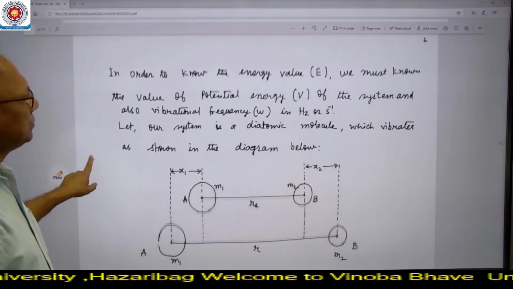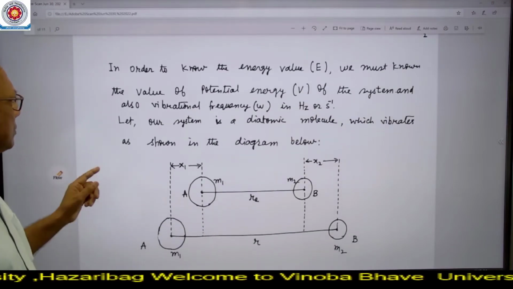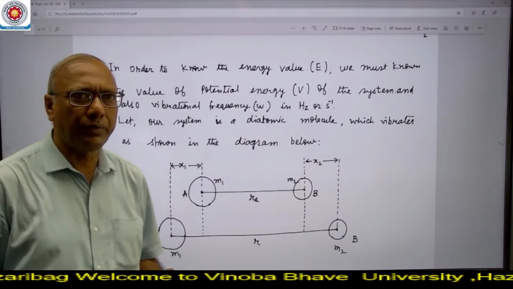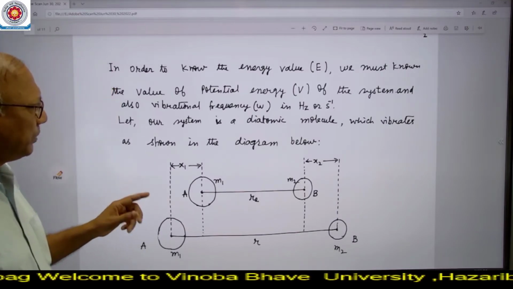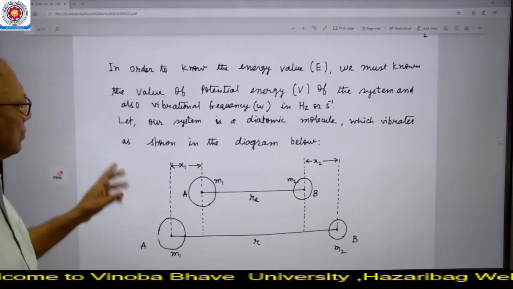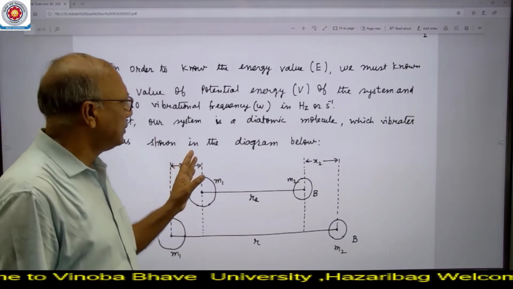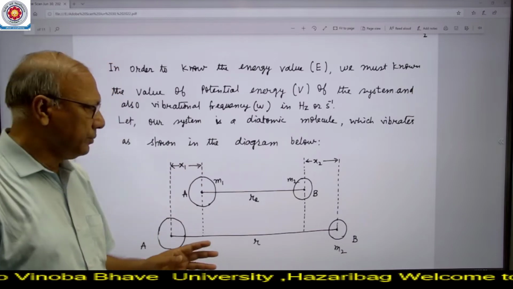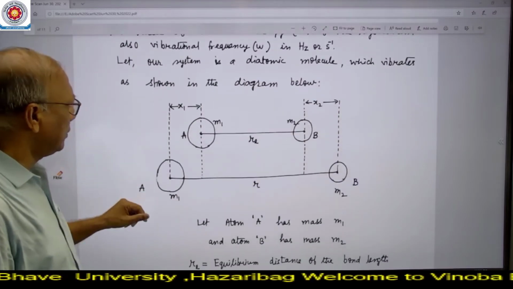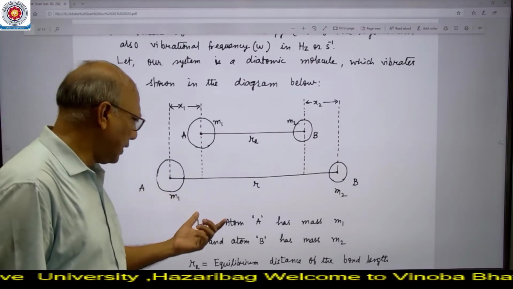Now, in order to know the energy value, we must know the value of the potential energy of the system and also the vibrational frequency omega in per centimeter or hertz. So, for calculating the potential energy, we have to take a system. Let us here, in the figure, take a diatomic molecule.